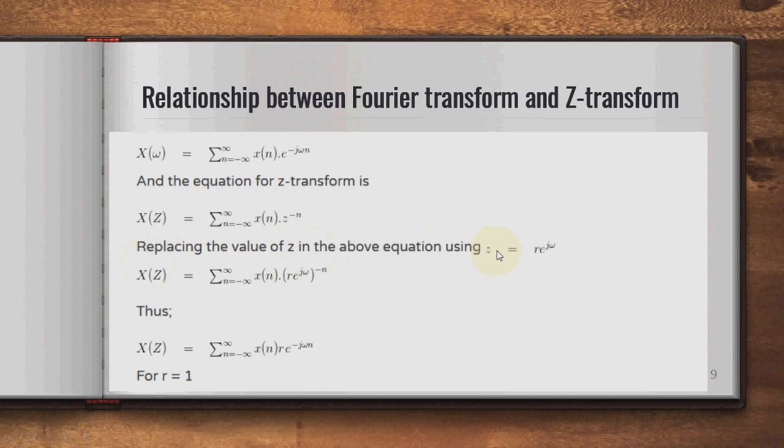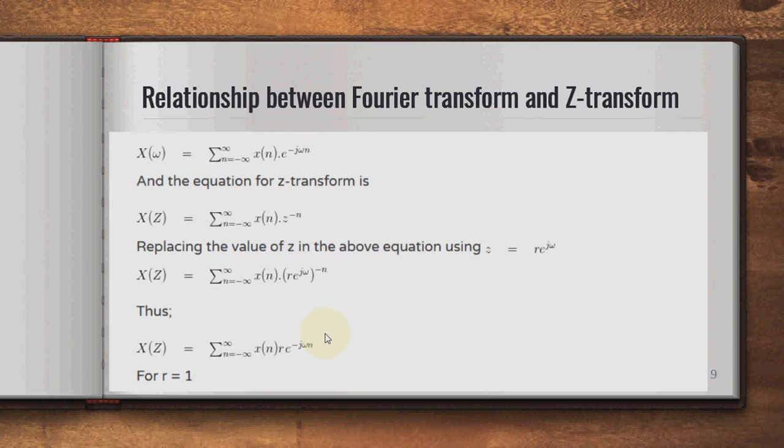Replacing z in the above equation, we can replace z with r into e raised to j omega. So you will get X of z equal to summation n equals minus infinity to infinity x of n into (r e raised to j omega) raised to minus n, which is nothing but summation x of n into r raised to minus n into e raised to minus j omega n.